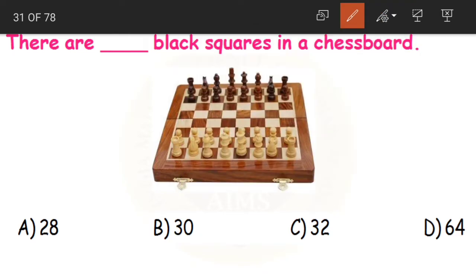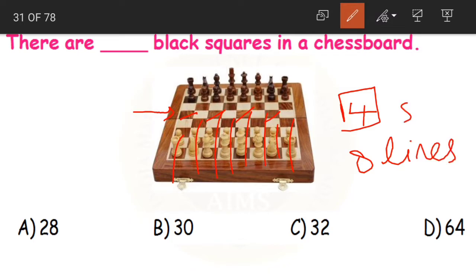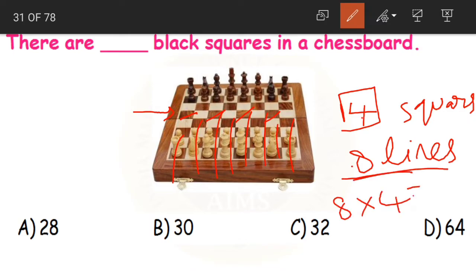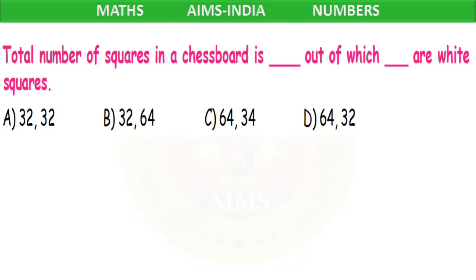Okay. Or else an easy way to count this is, take any line. Let us say this. How many black squares are there? 1, 2, 3, 4. Okay. So what can we understand from this? In each line, there are 4 black squares. Now how many lines are there? 1, 2, 3, 4, 5, 6, 7, 8. There are 8 lines and 4 black squares in each line. Now how many black squares are in 8 lines? What to do, children? We need to multiply. 8 fours are 32. 32 is our answer. Okay, so these are the two ways to solve this question. There are 32 black squares in a chessboard.